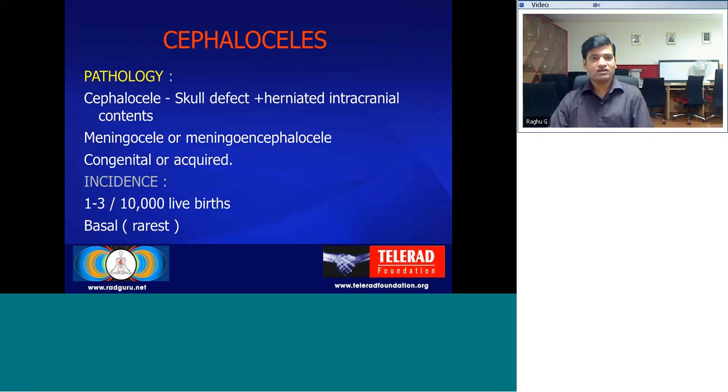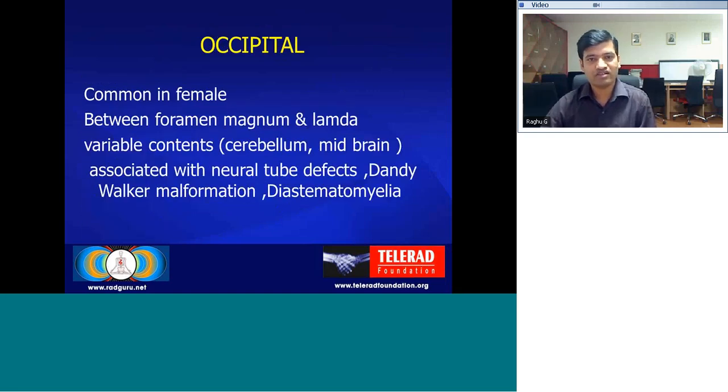Coming to the cephaloceles, the pathology is a skull defect with herniation of the intracranial contents. It can contain only the meninges, brain parenchyma with meninges, or a CSF-filled cavity, based on which it can be called meningocele, meningoencephalocele, or encephalocystocele. It can be congenital or acquired. It is seen in around 1 to 3 per 10,000 live births. Based on the anatomical location, the occipital is the commonest. It is seen between the foramen magnum and lambda.